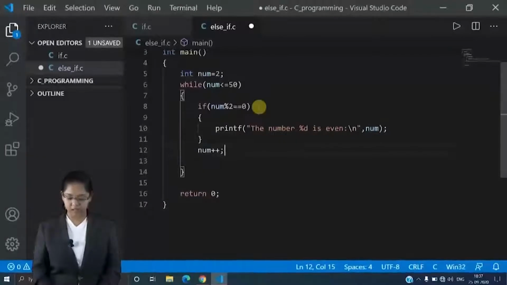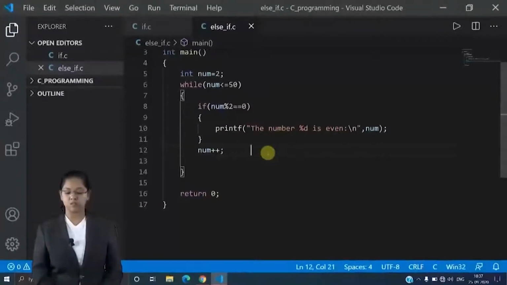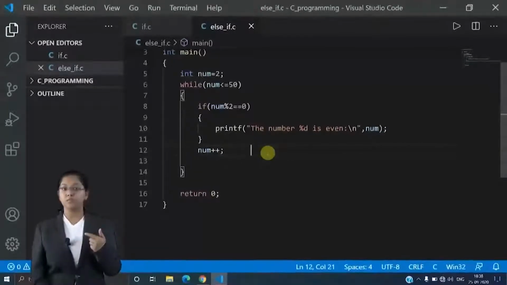Why have I taken it? Let's study the code first. See, initially I have initialized num equal to 2, that is my lower limit, and in the while loop I have taken num less than or equal to 50. 50 is my upper limit. Now in that I have given if num mod 2.